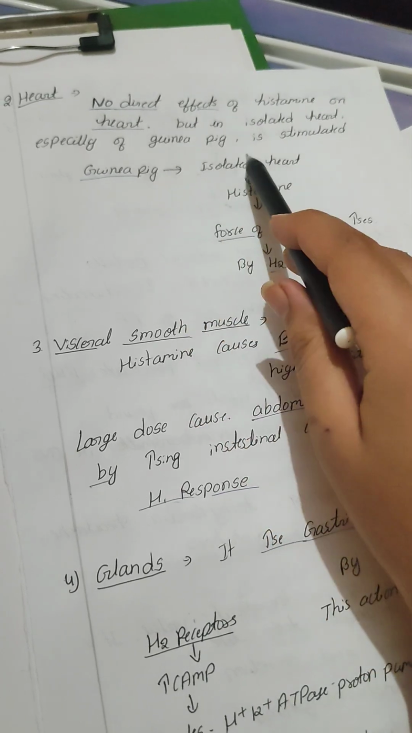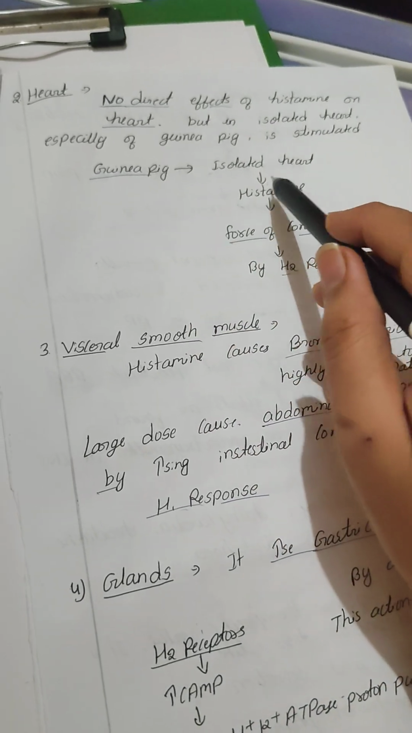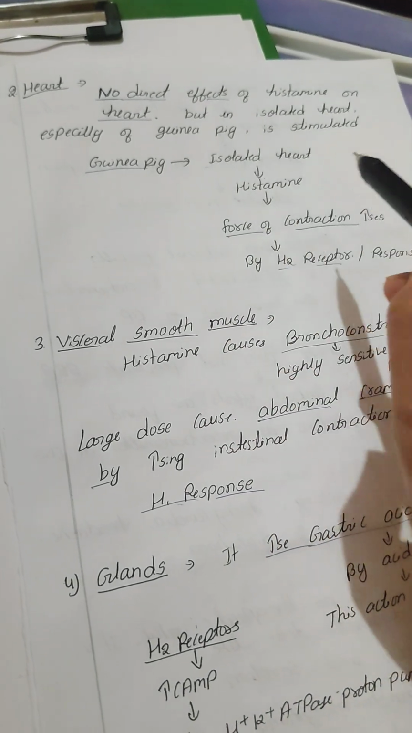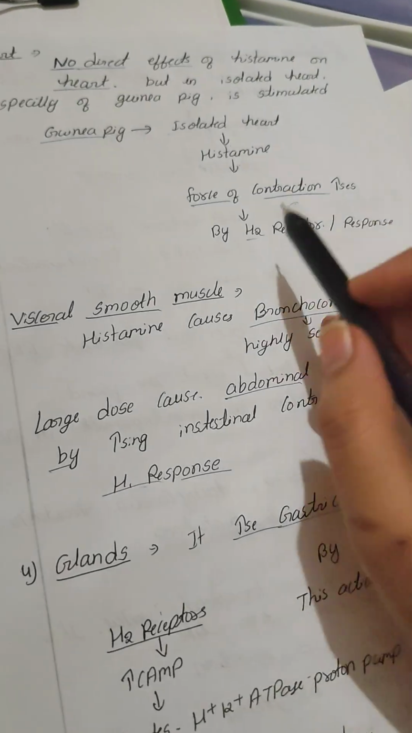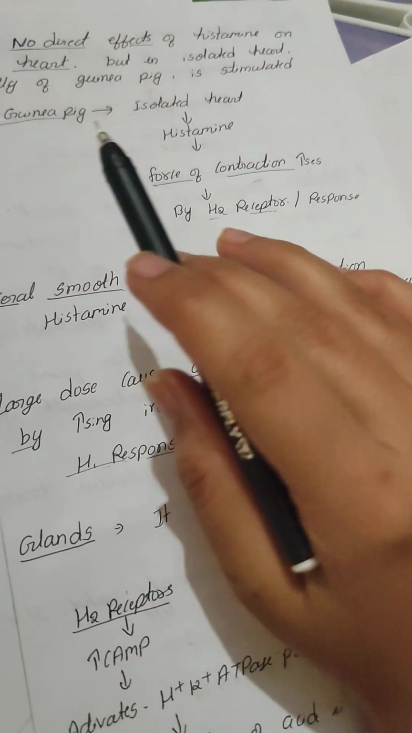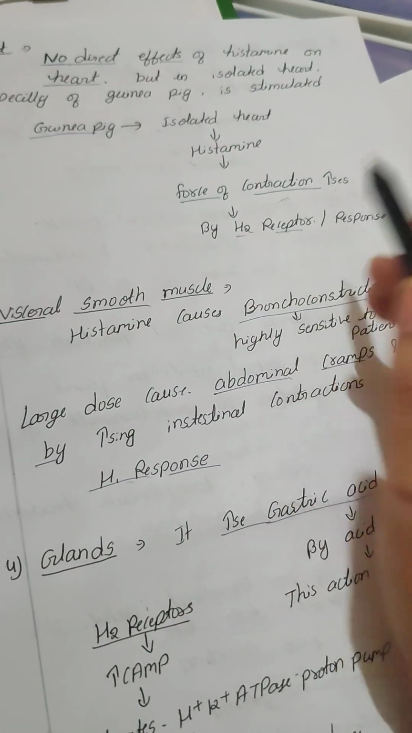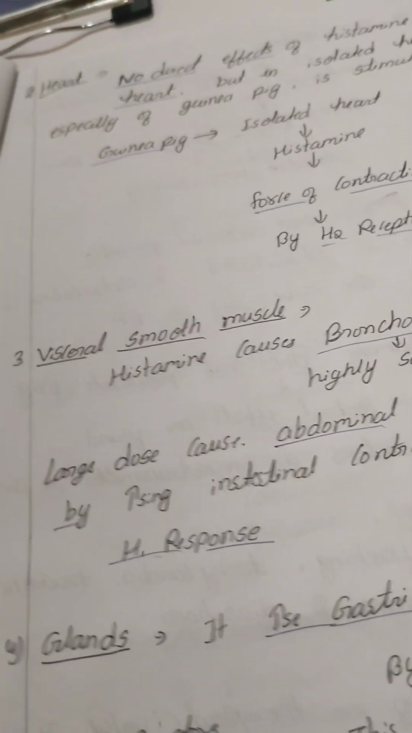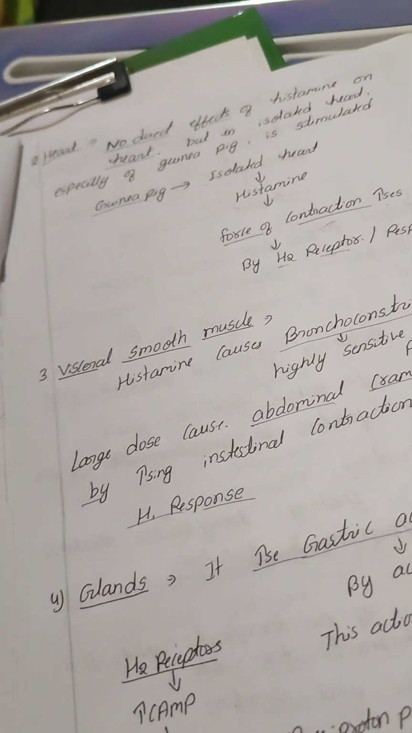When we give histamine to this isolated heart, the force of contraction increases by H2 receptors, not H1 receptors. What is the work of H2 receptors? It increases the gastric acid secretion.